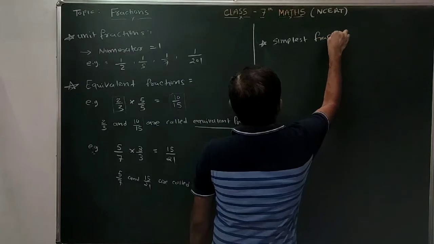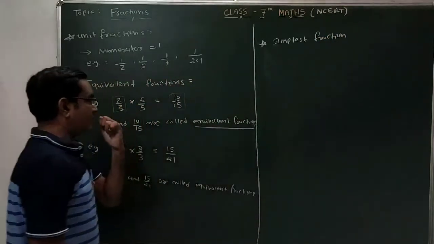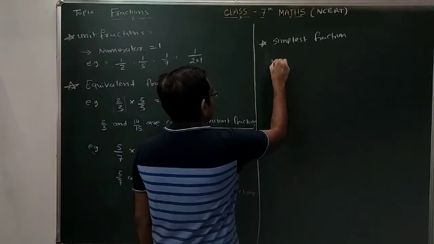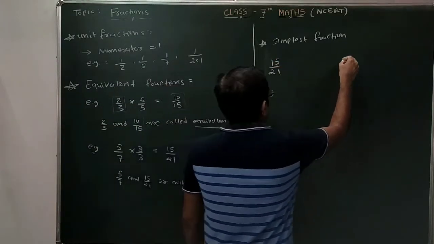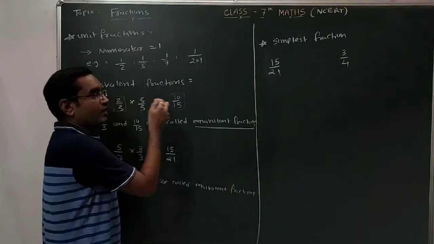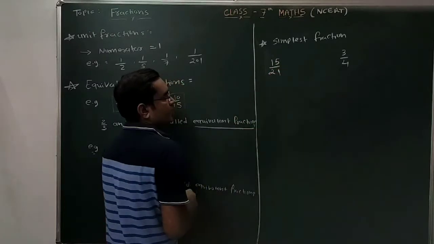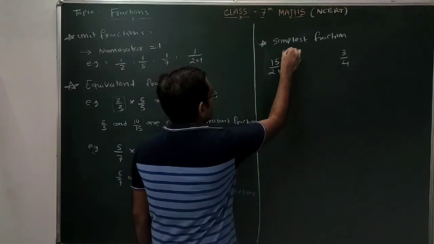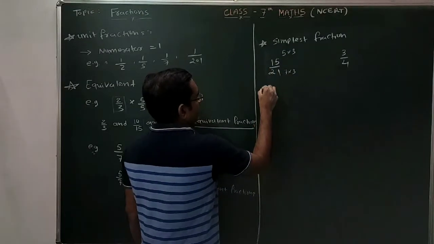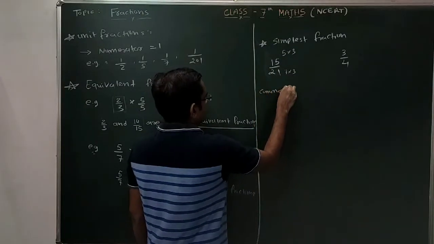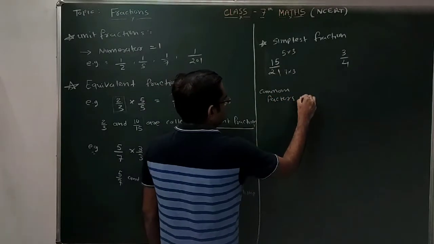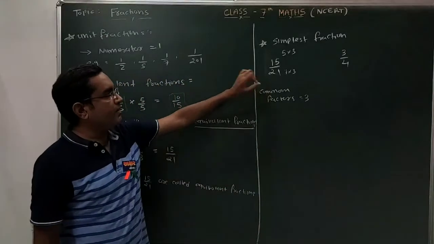A fraction can also be a simplest fraction. What is the meaning of simplest fraction? For example, I am writing two fractions, 15 by 21 and 3 by 4. Here the numerator is 15 and the denominator is 21. 5 threes are 15 and 7 threes are 21, so the common factor of numerator and denominator is 3.